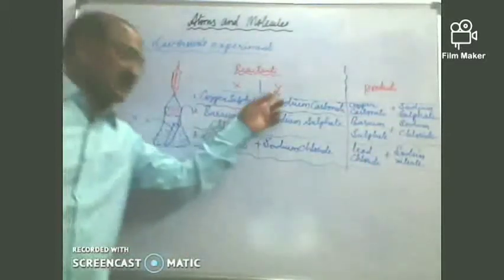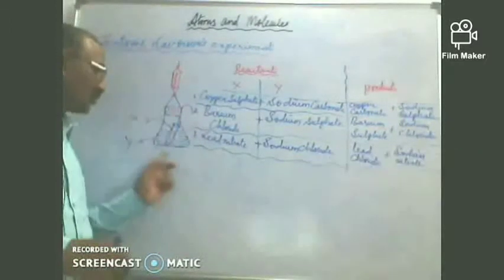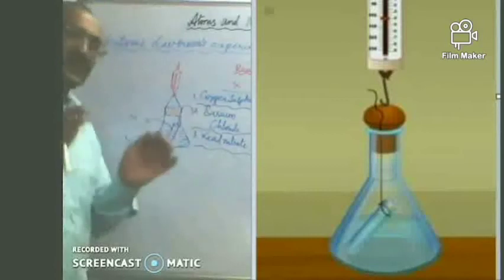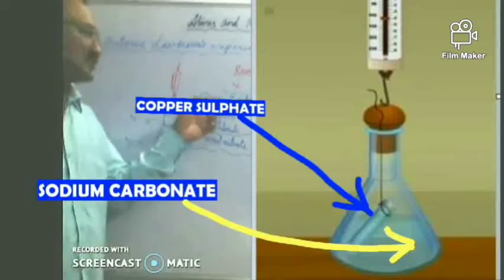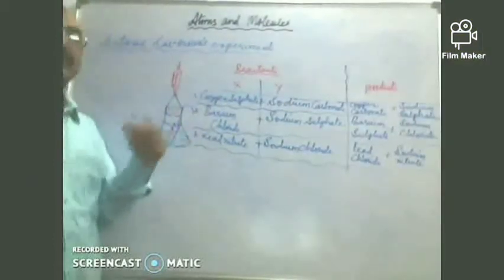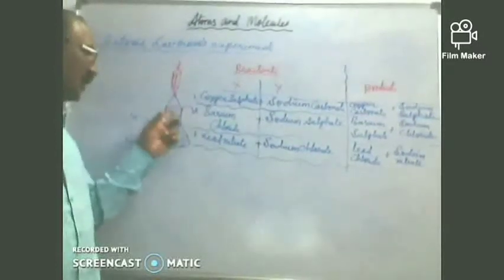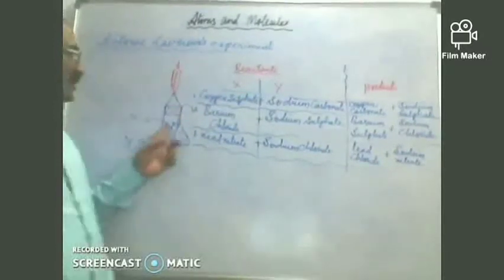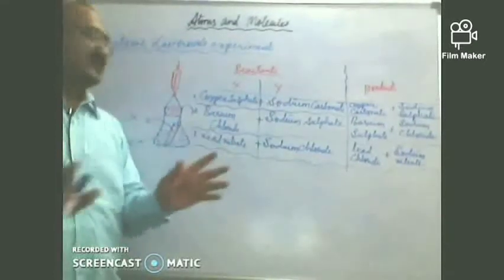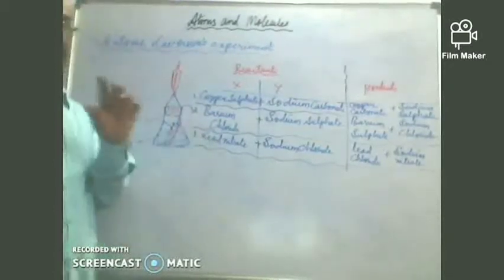Now you take some of the sodium carbonate solution in a conical flask. Some of the 5% copper sulfate solution is taken in an ignition tube, or test tube, which is tied with a thread and hung by placing a cork firmly. See that the copper sulfate solution and sodium carbonate solution don't mix with each other. That's a precaution you have to take while conducting this experiment.